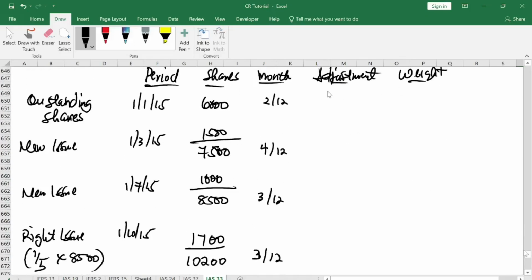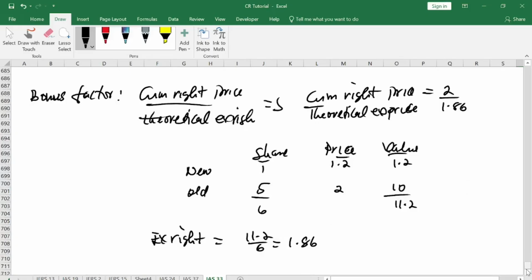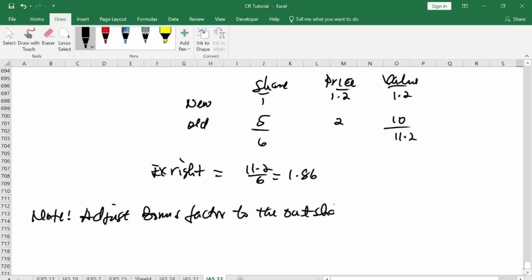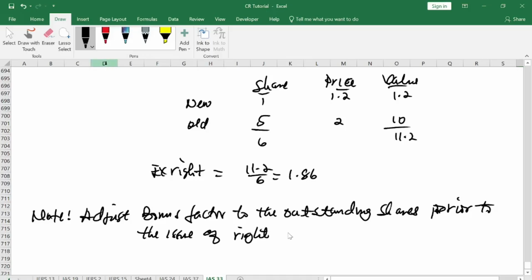So the adjustment is the same as when we're doing the factor. Note, adjust the bonus factor to the outstanding shares prior to the right issue. Okay, the same.